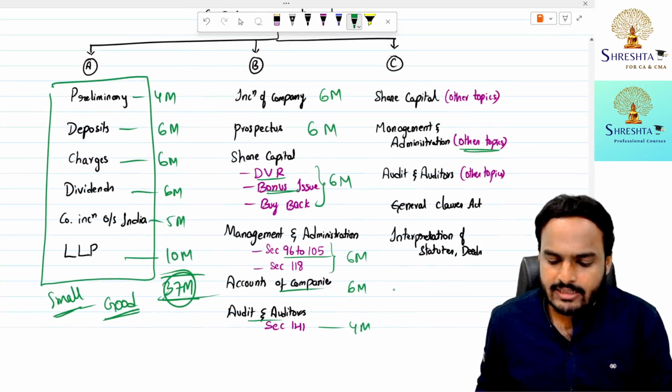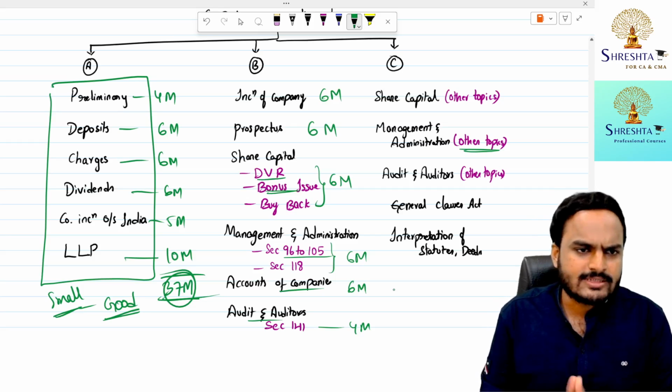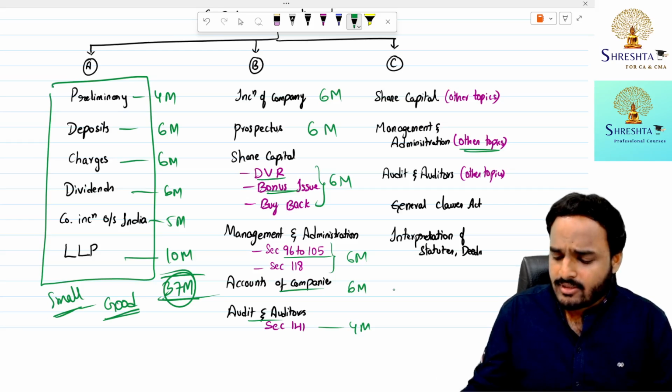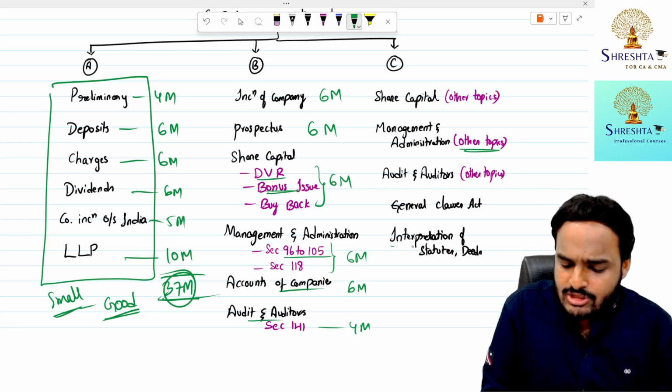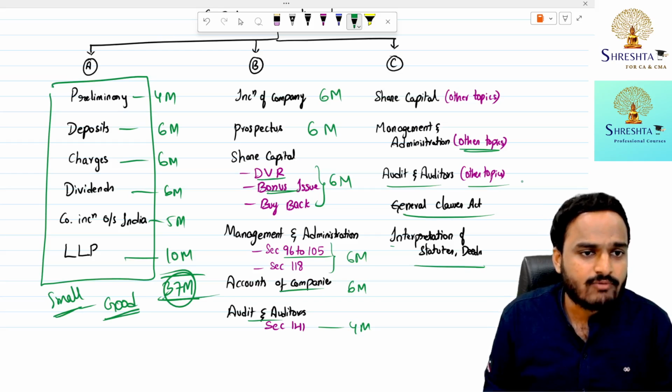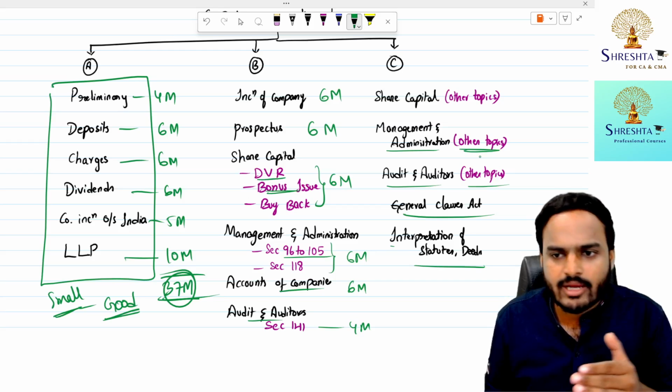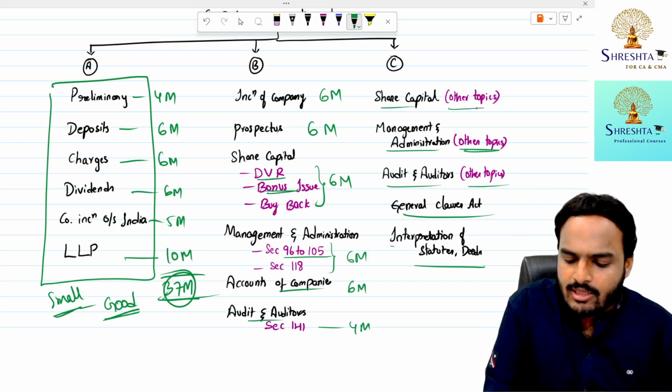Coming to the last category, there are lengthy topics and it is very difficult to remember these concepts. First, interpretation of statutes, deeds; next, General Clauses Act; audit and auditors, other topics other than section 141; management and administration, other than sections 96 to 105 and section 118; and share capital, other topics.